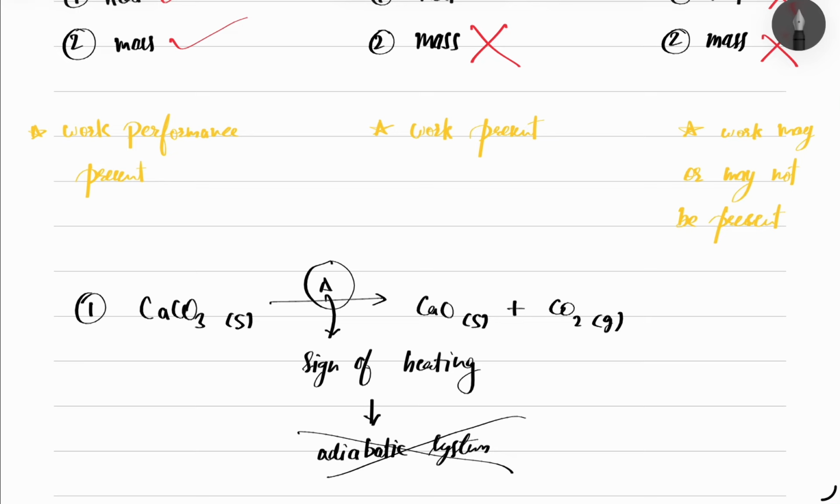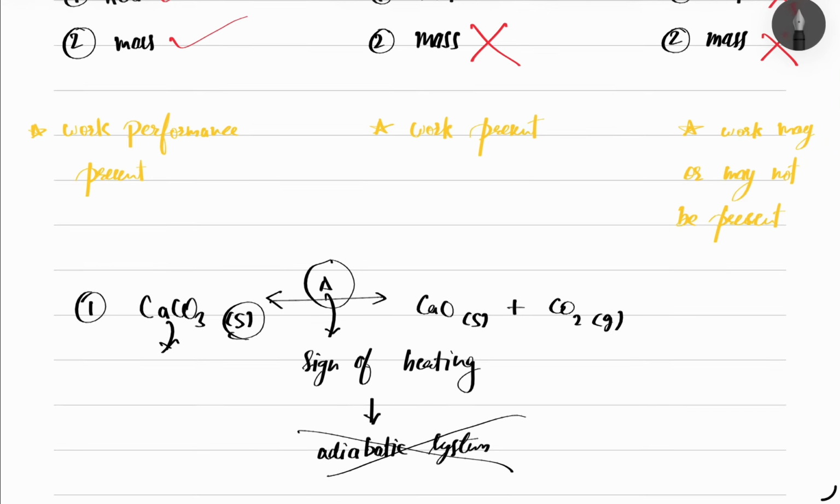And here, the reactant is what? Solid. It is not gas, right? And the product is gas, but there is no reversibility there. Reversibility means the reactant changes into product and the product mixes and changes to the reactant again.